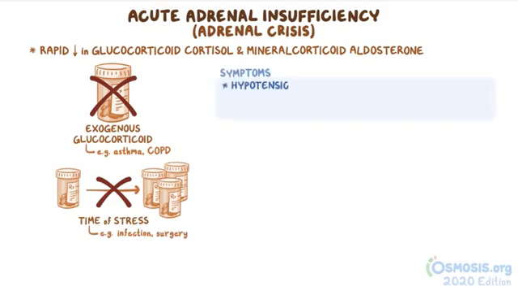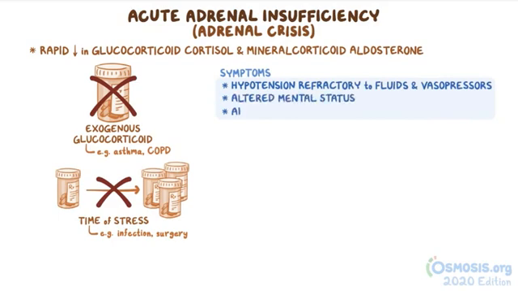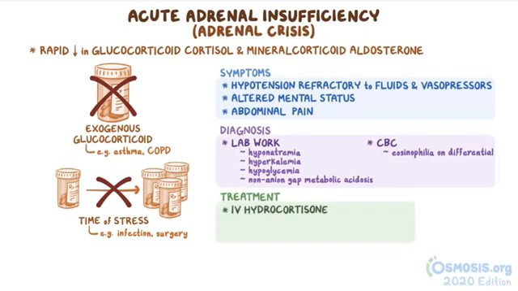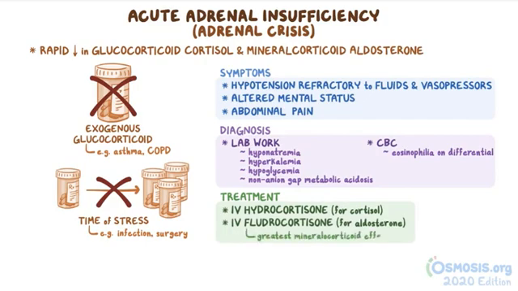Individuals develop hypotension refractory to fluids and vasopressors, altered mental status, and even abdominal pain. Lab work shows hyponatremia, hyperkalemia, hypoglycemia, and non-anion gap metabolic acidosis. A CBC might show eosinophilia on the differential. Treatment includes IV hydrocortisone to replace the cortisol, and IV fludrocortisone to replace the aldosterone. Fludrocortisone is used because it has the greatest mineralocorticoid effect of all of the exogenous steroids.